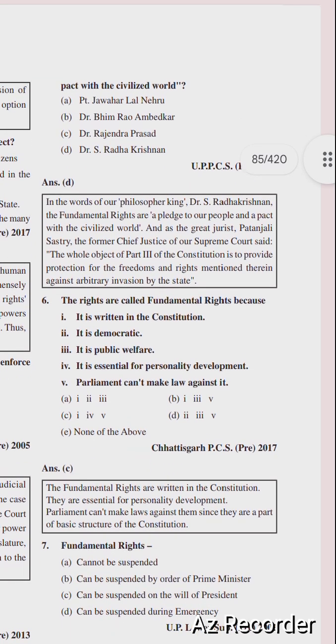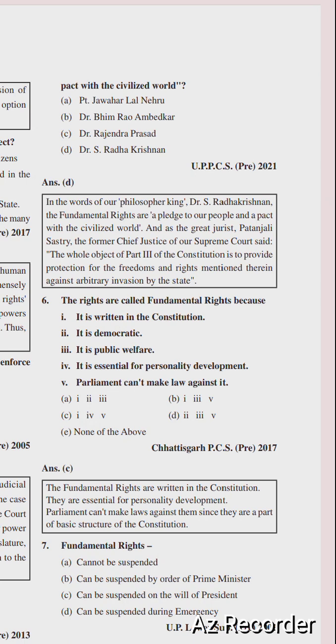So, next question is, the rights are called fundamental rights because: one, it is written in the Constitution; two, it is democratic; three, it is public welfare; four, it is essential for personality development; five, Parliament cannot make law against it. Right option is option number C, 1, 4 and 5.